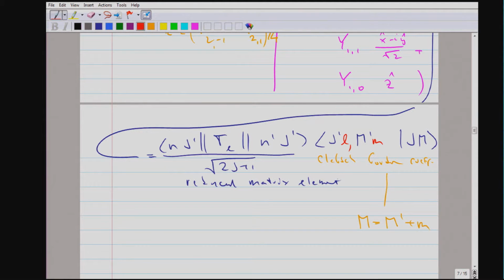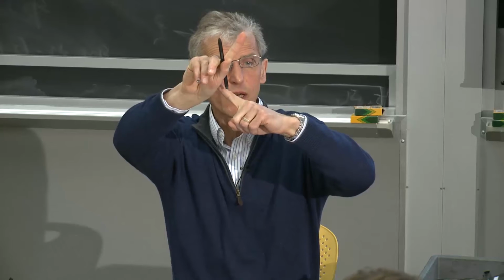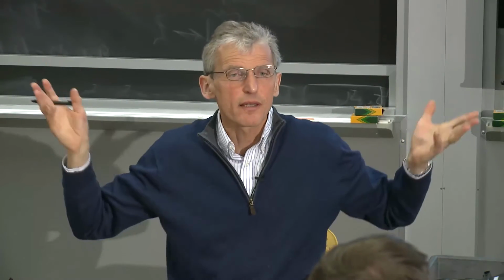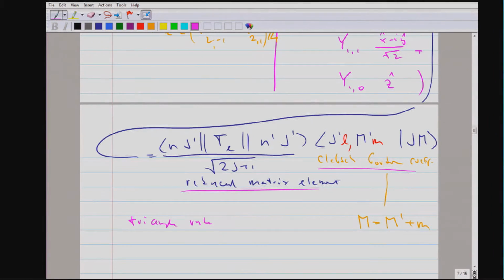And for both the Clebsch-Gordan coefficient and the reduced matrix element, we have the triangle rule. Well, if you couple two angular momentum vectors to a final angular momentum, the three vectors have to form a triangle.